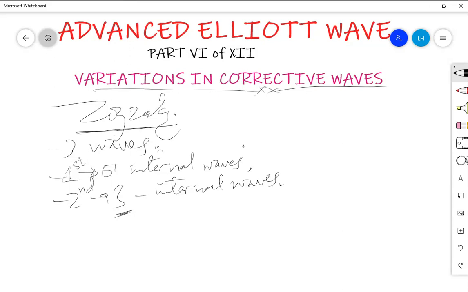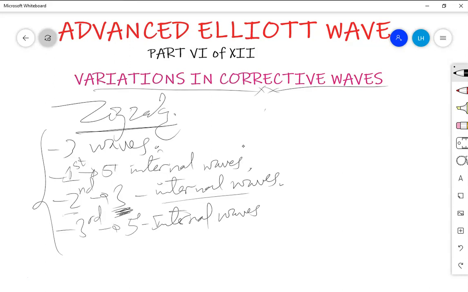So in the basics, we understand that zigzag has got 3 waves, 3 internal waves in its second wave, and finally the third wave has got 5 internal waves also. These are the basic information about the structure of the zigzag.